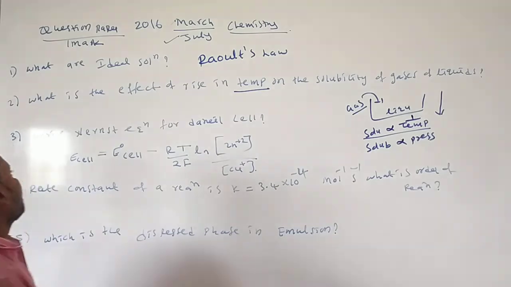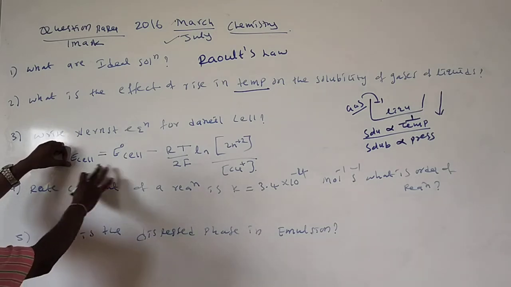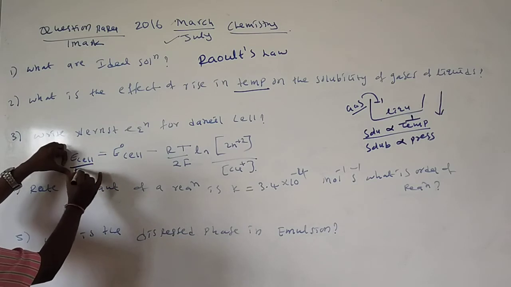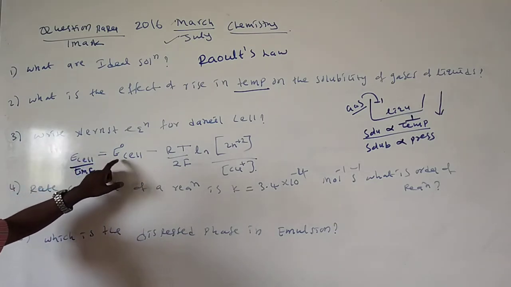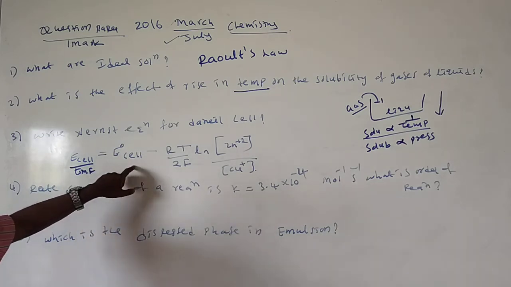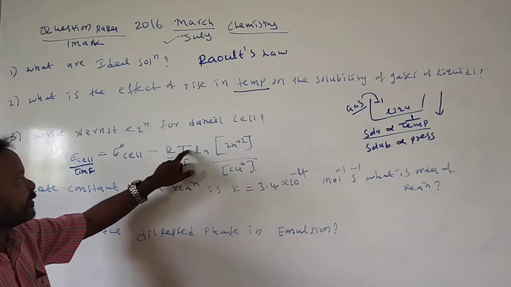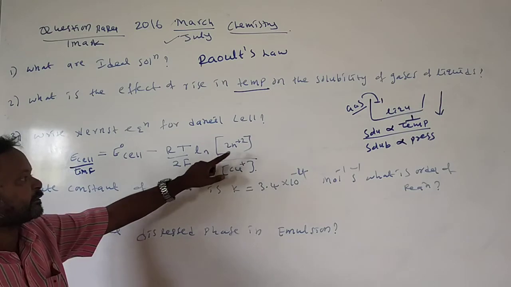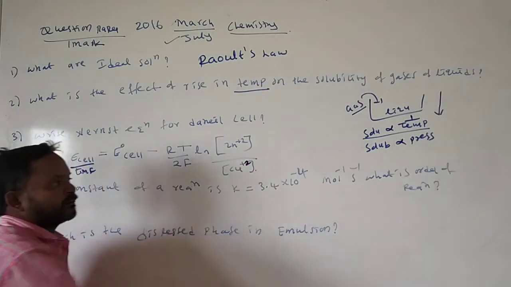Next, write the Nernst equation for the Daniell cell. The Daniell cell was already explained. The Nernst equation: E cell, or EMF, is equal to E naught cell, the standard cell potential, minus RT over 2F, log of the concentration of zinc 2+ ion over the concentration of copper 2+ ion. R means universal gas constant, T means temperature in Kelvin, and F means Faraday.